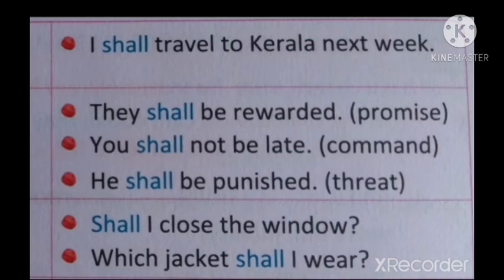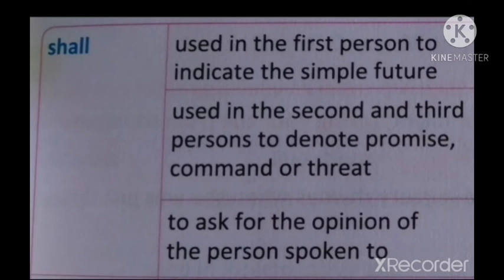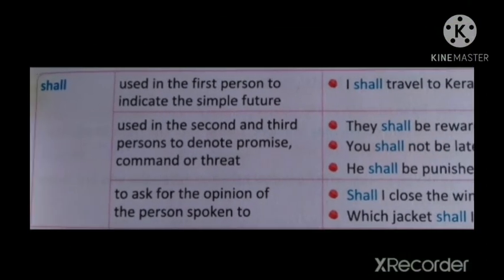So, examples. I shall travel to Kerala next week. That is used with the first person. Next example. They shall be rewarded. That shows promise. You shall not be late. That shows command. He shall be punished. That is threat. And next example, shall I close the window? That is asking opinion. Which jacket shall I wear? That is also opinion. So these are the functions and uses of shall.